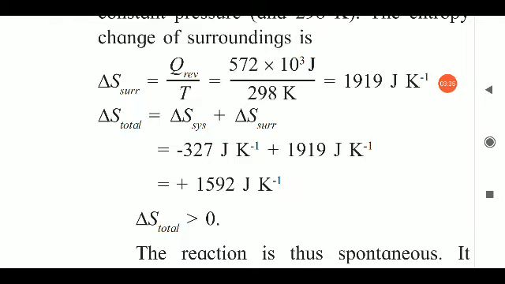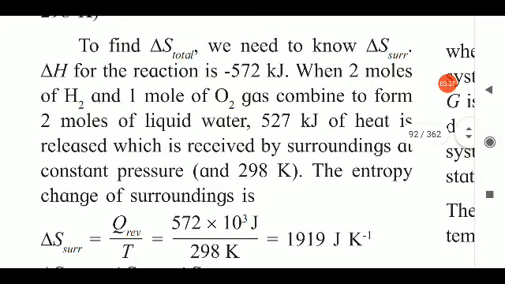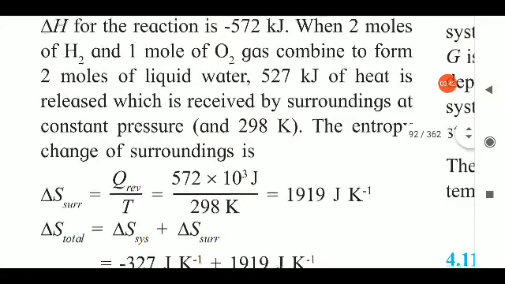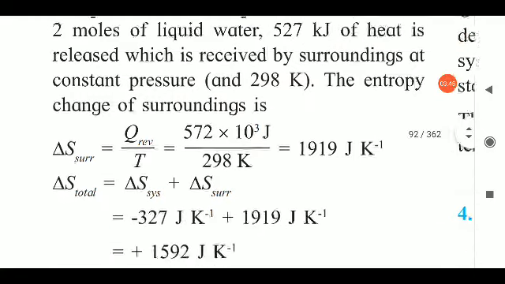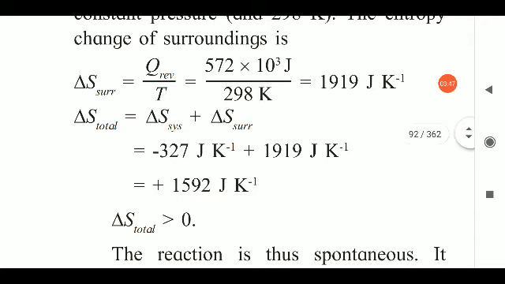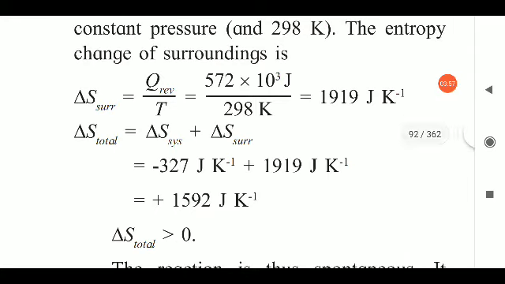Now in the above explanation, we have mentioned that 572 kilojoule of heat is released, which is received by the surrounding at constant pressure. We have to count that here in this problem as Q reversible. Since we have to substitute that value in joule, we have to convert it by multiplying by 10 raised to power 3. So 572 multiplied by 10 raised to 3 joule divided by 298 Kelvin. So you will get the answer 1919 joule per Kelvin.